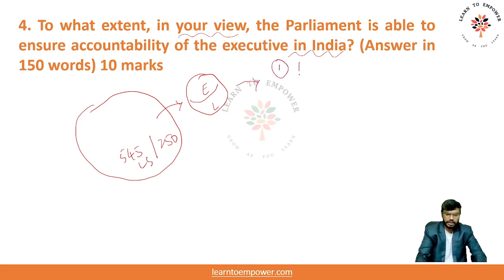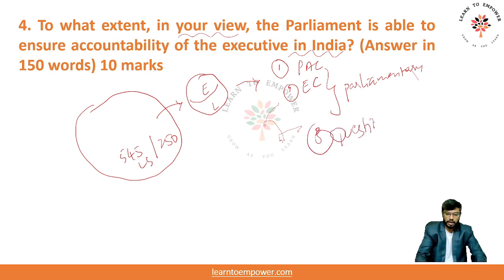One, there is a Public Accounts Committee, there is Estimate Committee, right? So there are many parliamentary committees which are making the executive responsible for their policy decisions. First. Second, there are question hours in the Parliament, right? During the question hour, whether it is a zero hour or a question hour, it is directly asked to the representatives of the Parliament, representatives of the people, right? It can be to the people, it can be to the executives, right? So in this way, they are held responsible.